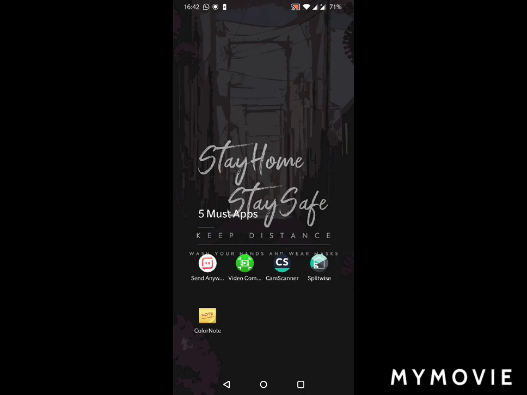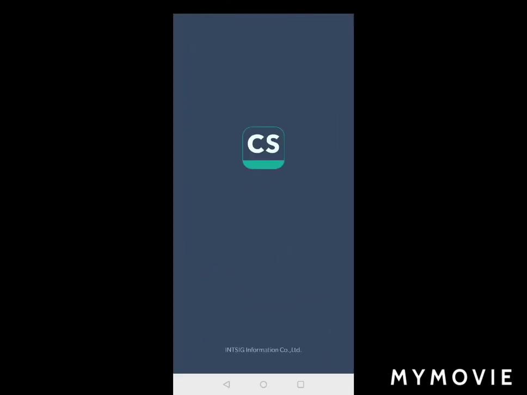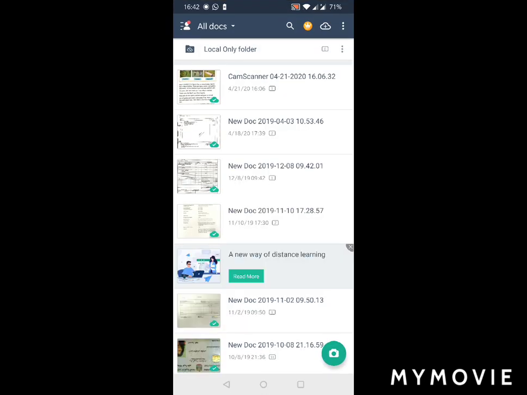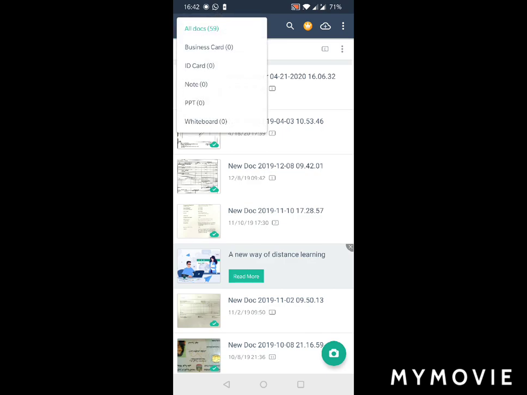As we move forward, the third app on my list is Cam Scanner. As the name suggests, this is a scanner which can be used to scan files, documents and pictures. Let me open the Cam Scanner first. In the free version, you have the option to scan documents one by one. If you go for an upgrade to the premium version, you can see here you have a few more options,